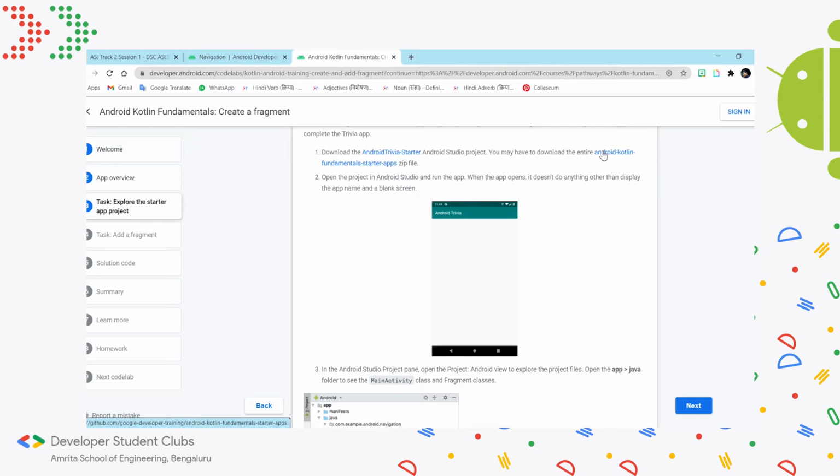In this GitHub repo, there are different stages that the app is in. Android Trivia starter is the starting code, and there are different stages for the same app, like Android Trivia master, and things like that. So as and when required, you can download them, or if you work along with the code labs, then you don't have to download specifically. You can continue with what you've started already.